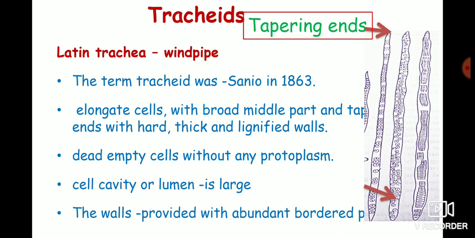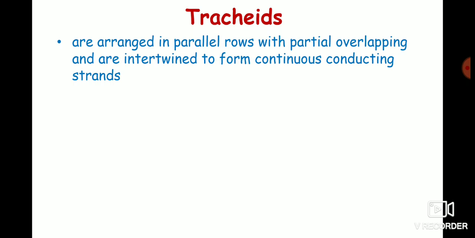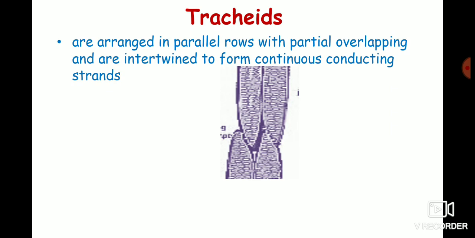So here you can see the bordered pits that are present on the walls of the tracheids. These tracheids are arranged in parallel rows with partial overlapping and they form continuous conducting strands.